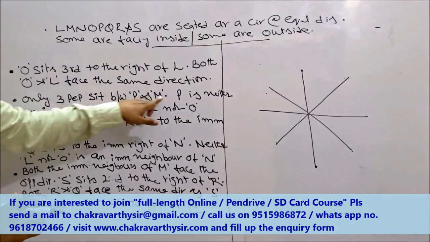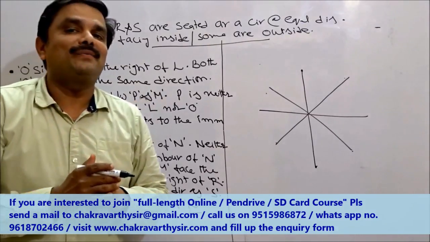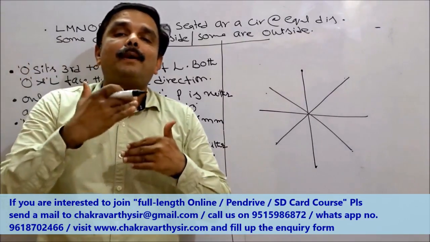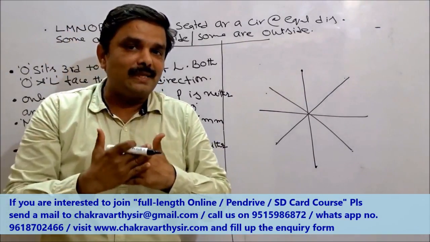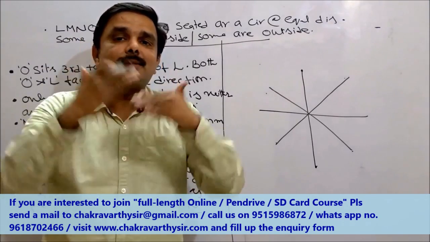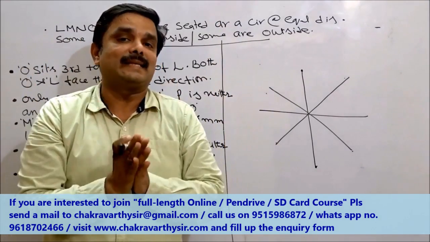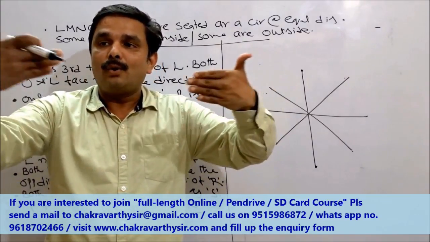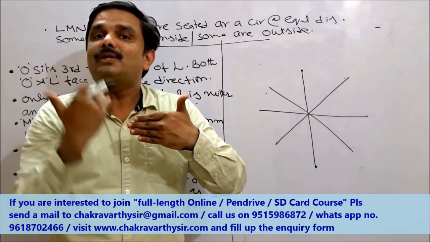Next one. Only 3 people sit between P and M. What's the meaning of this one? When 8 persons are given, only 3 people are between 2 persons, means these 2 persons must be seated on opposite places. Opposite places does not mean that both are looking at each other, but the places should be opposite.